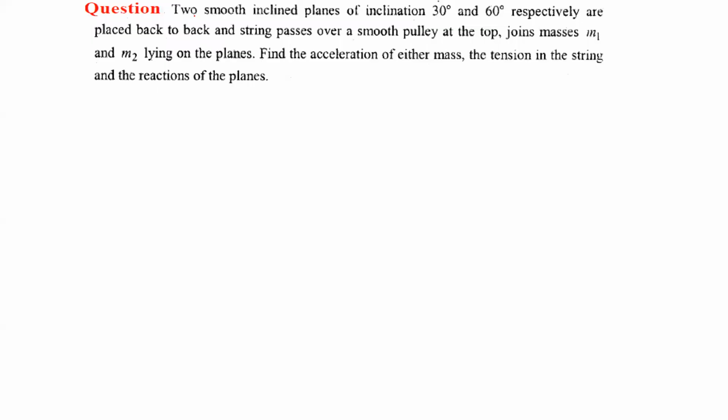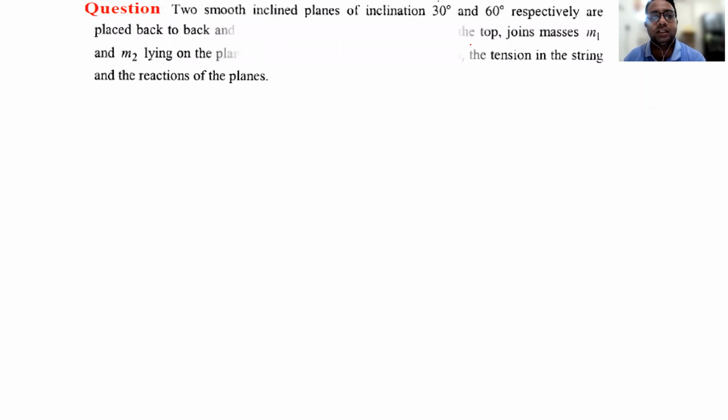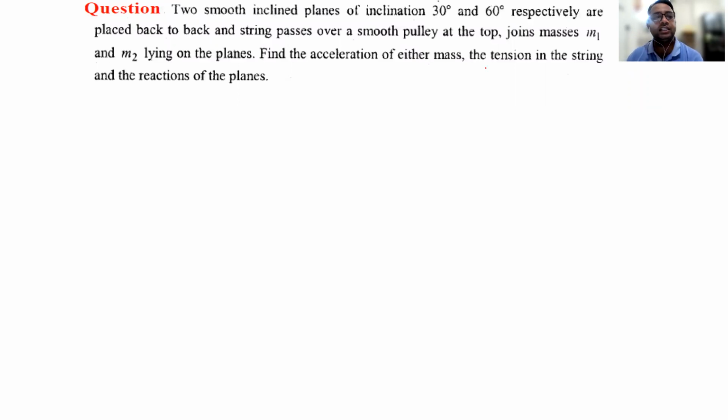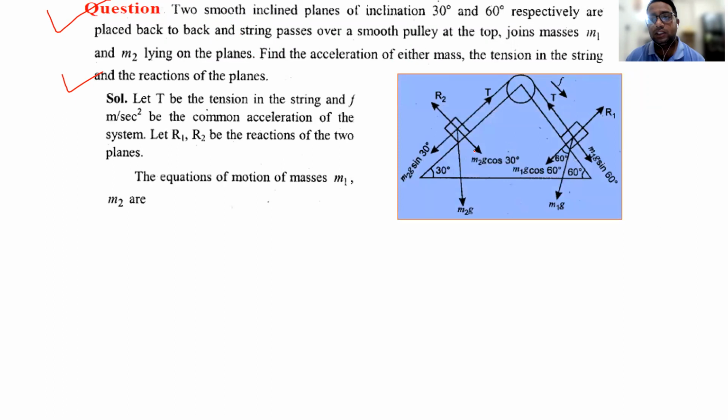The next question is: two smooth inclined planes of inclination 30 degrees and 60 degrees are placed back to back, and a string passes over a smooth pulley at the top, joining masses m1 and m2 lying on the planes. Find the acceleration of either mass, the tension in the string, and the reaction of the plane. This question is the same as the article we have discussed already, when there are two planes and both the particles are placed on the inclined planes.